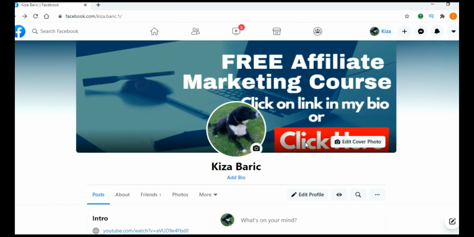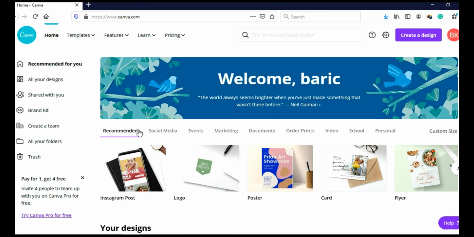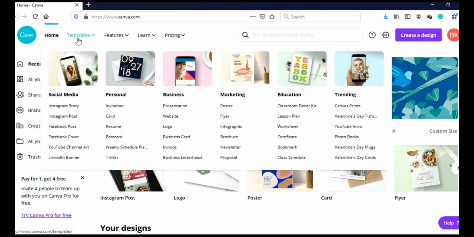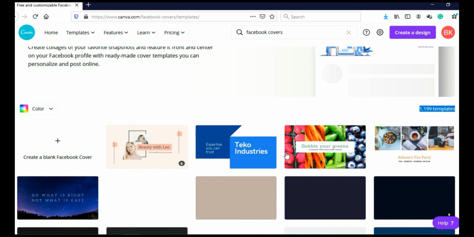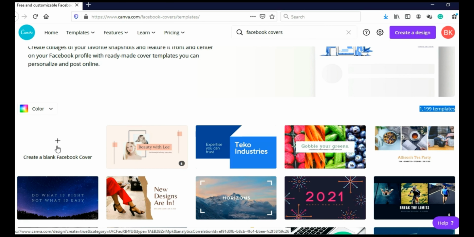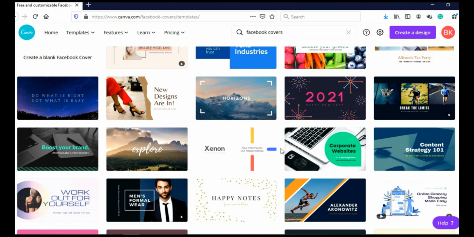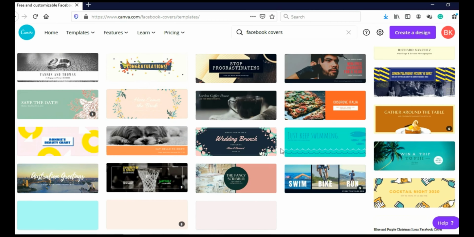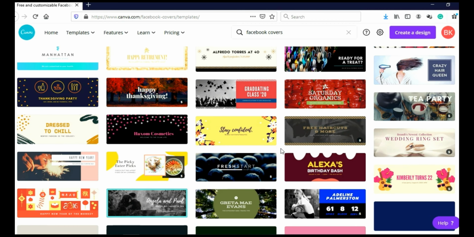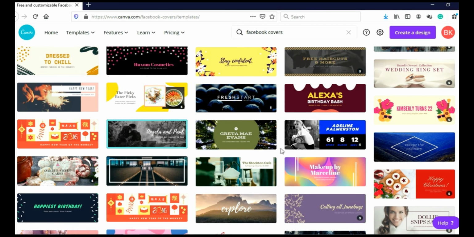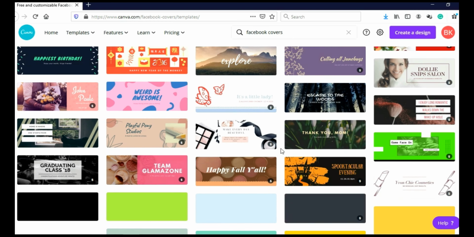You can easily create a cover image like this in just 5 minutes on Canva. Just come here on Canva, hover over templates and just click here on Facebook cover. And Canva will give you 1200 templates that you can use to make your Facebook cover, or you can simply create from blank. But like I said, you can use any of these templates. There are templates for workout, for cooking, for pets, for all kinds of niches that you can use to make your cover photo for your Facebook profile in under 5 minutes.